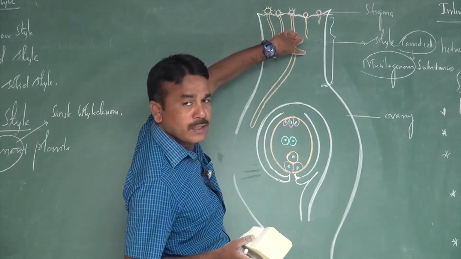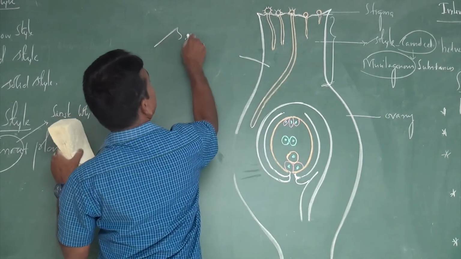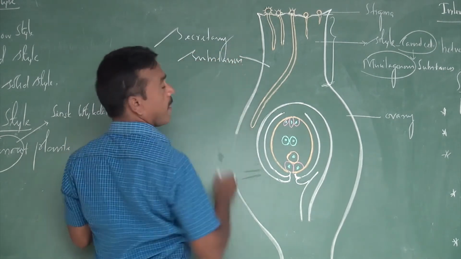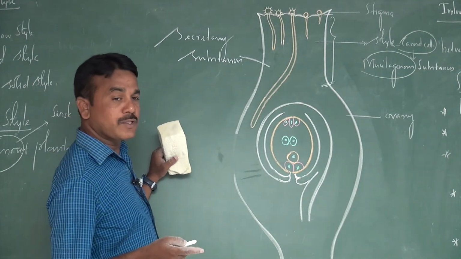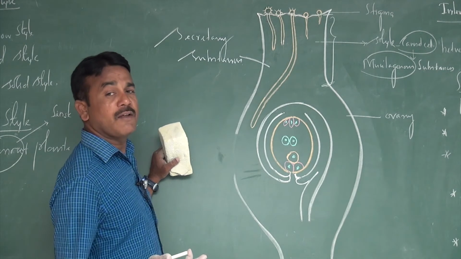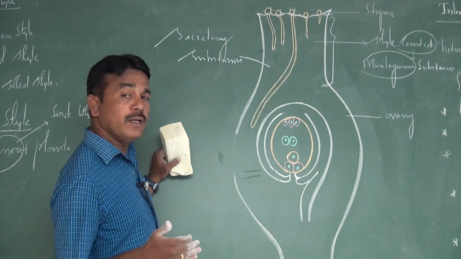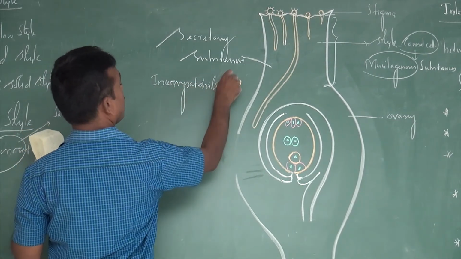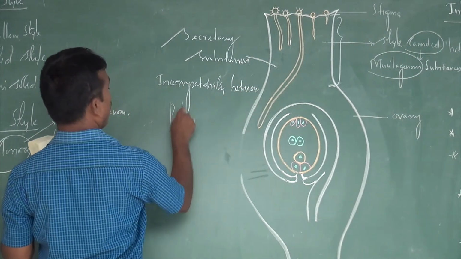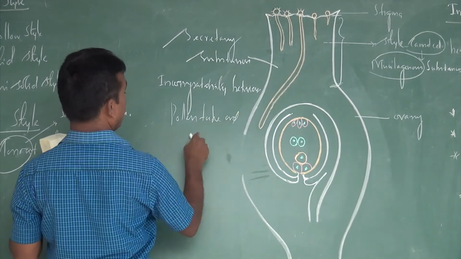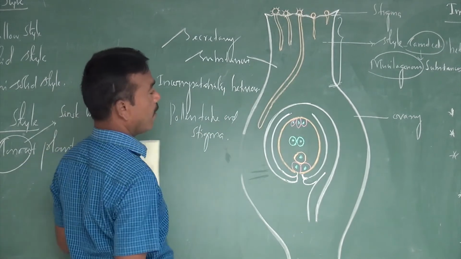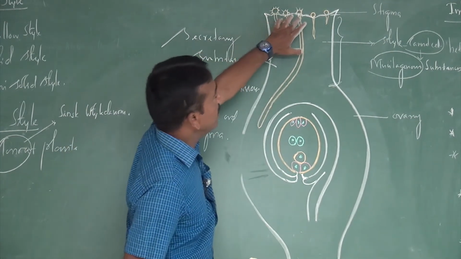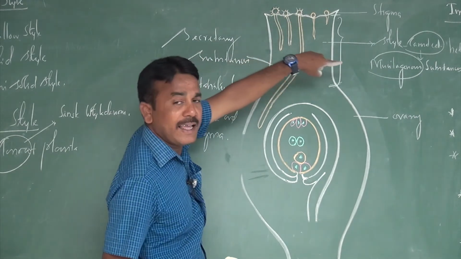The entire hollow is filled with secretory substances. These substances contribute to the development of the pollen tube, and they control incompatibility between the pollen tube and the stigma. This kind of style, the hollow style, grows on the surface of single-lined canal cells.